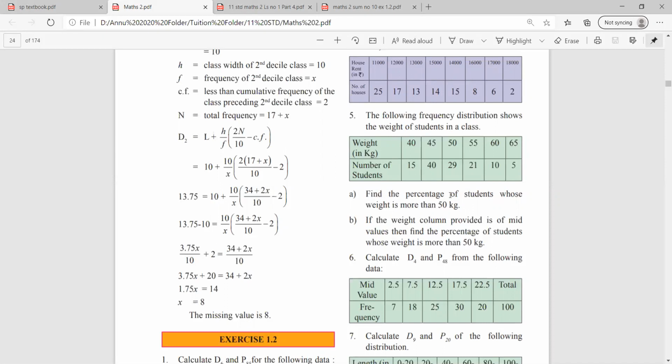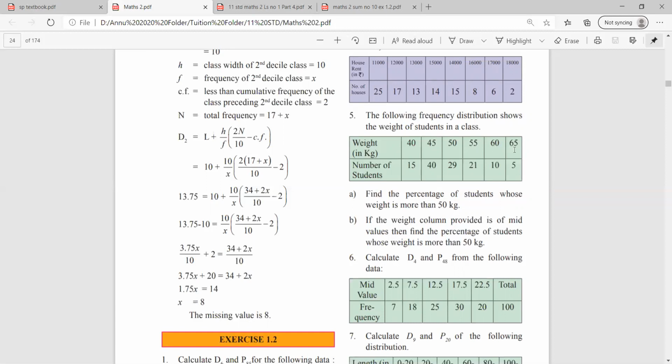They have told you to find the percentage of students whose weight is more than 50 kg. And if the weight column provided is of mid values, then find the percentage of students whose weight is more than 50 kg. So first we'll do the first part, that is you have to find the number of students whose weight is more than 50 kgs. So the sum is very simple, class. As you can see in the weight column, more than 50, there are how many students?